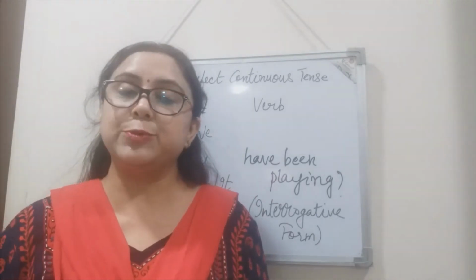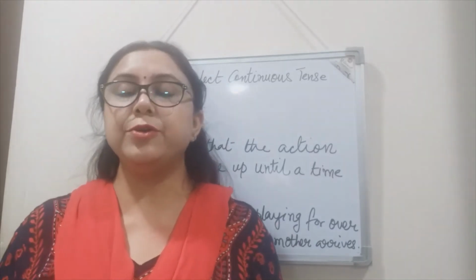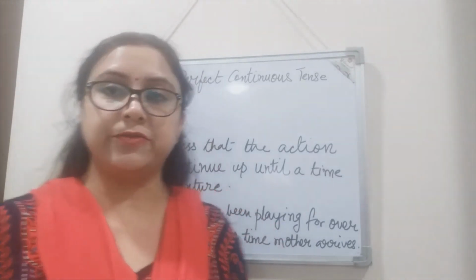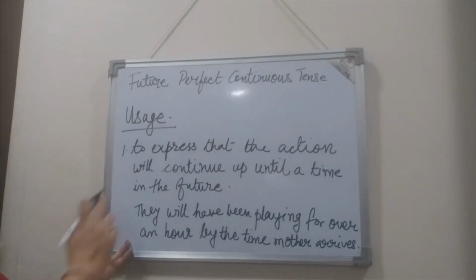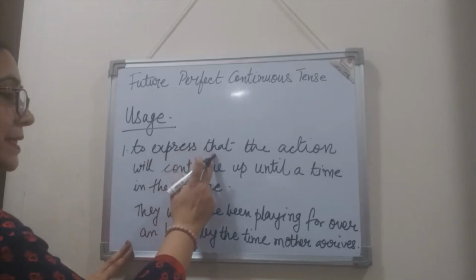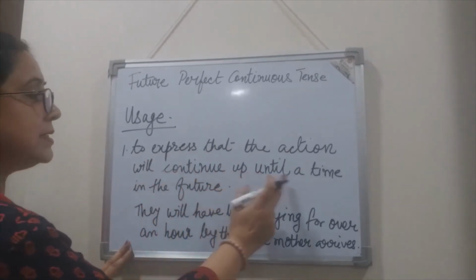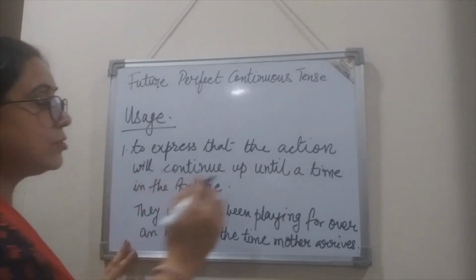Now let us proceed to the usage, that is where do we use the future perfect continuous tense form, right? So this tense form is used to express that the action will continue up until a time in the future. So what is the most important thing to focus?